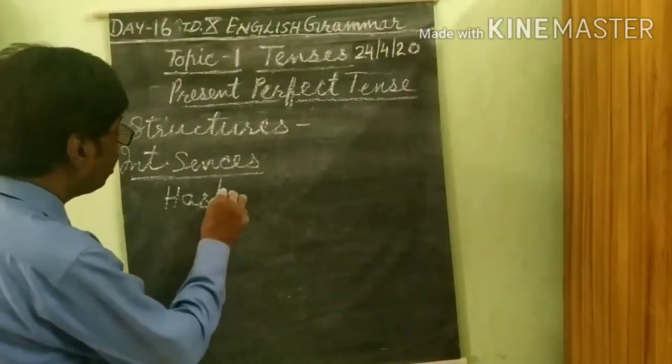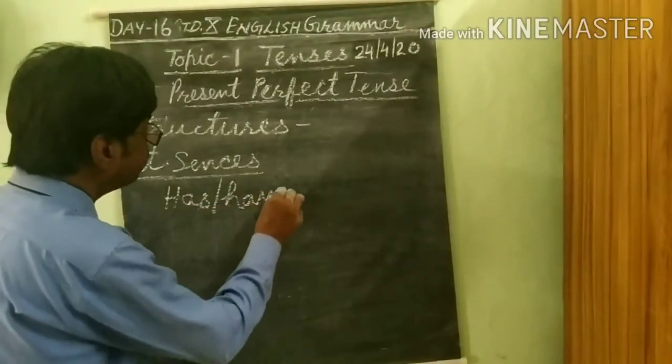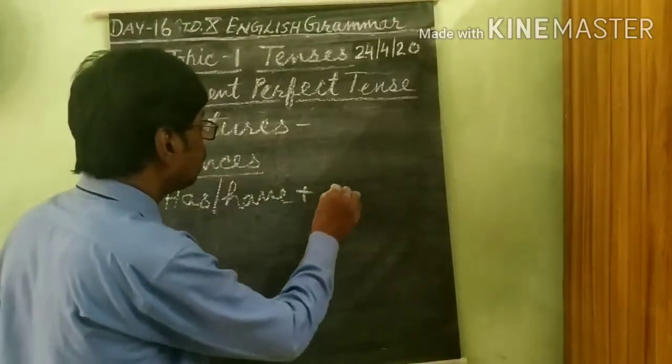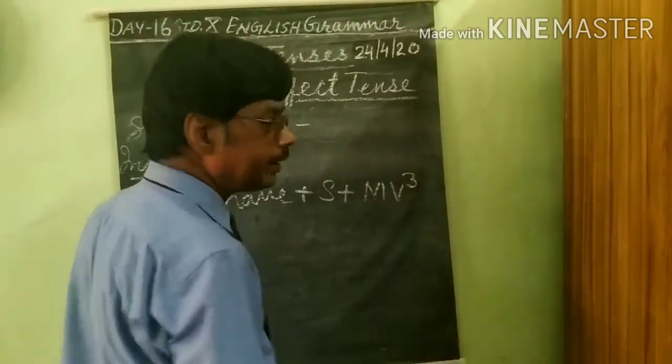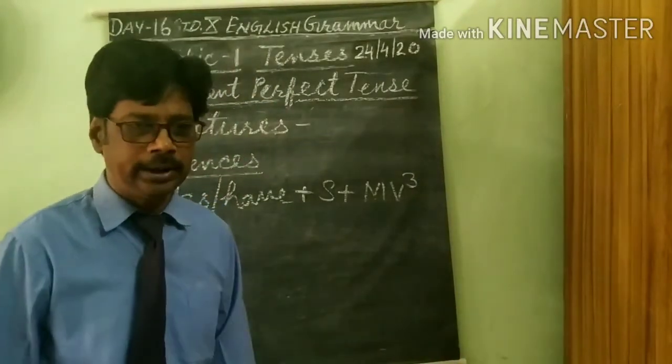Has, have plus subject, the same thing, MV3. Eat, ate, eaten.